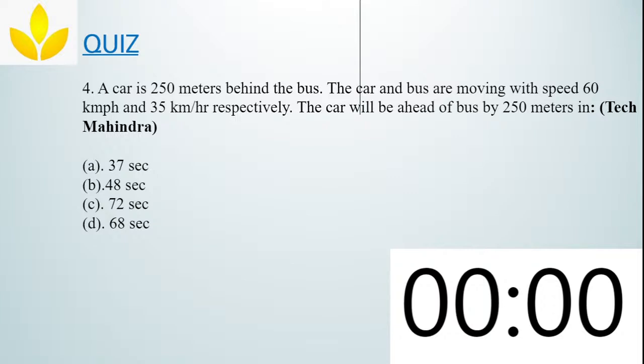Okay, well, why are none of you answering? Is it tough? Well, let me solve the question. The car and bus, what they are saying, okay, let us start solving it on the way.